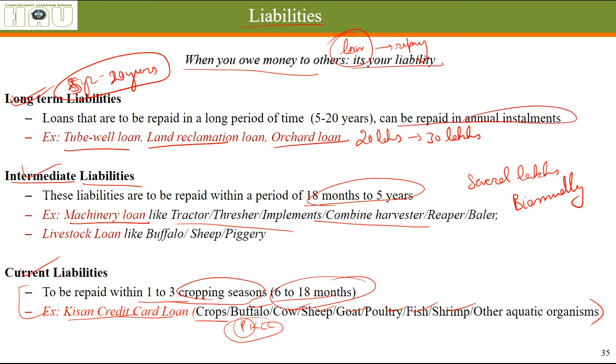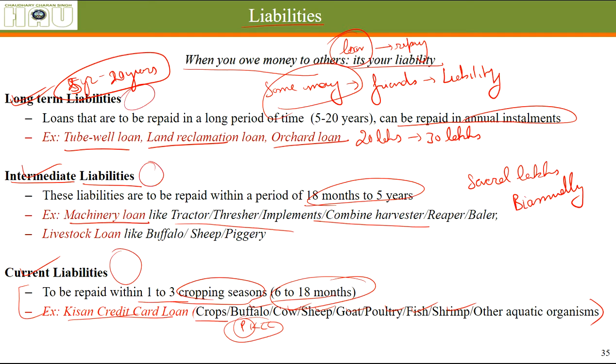Okay, so now I think you have understood what we mean by liability. Many of you might have liability. You might owe some money to your friends. That is your liability. No matter how big or small the amount is, I know that money you are not going to pay in any period of time. So I cannot classify it as a current, intermediate, or long-term liability. It depends on people. Generally, friends do not pay back that money. So it is a liability, but I know you are not going to pay it.